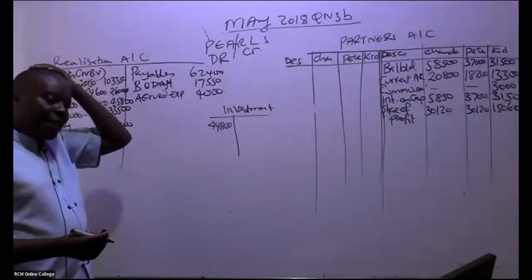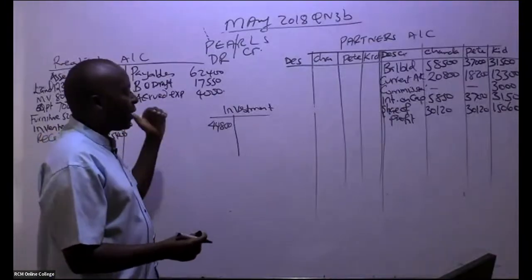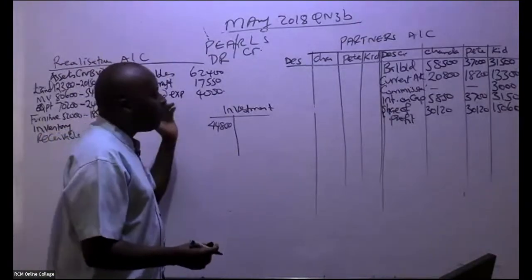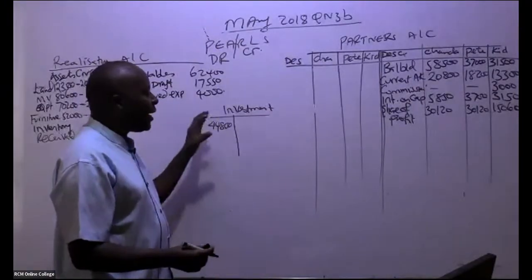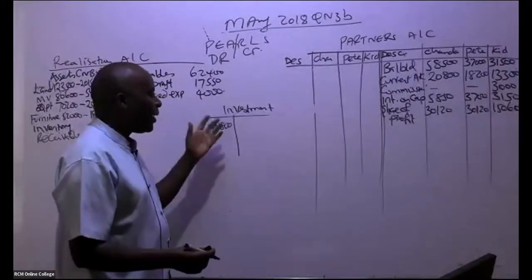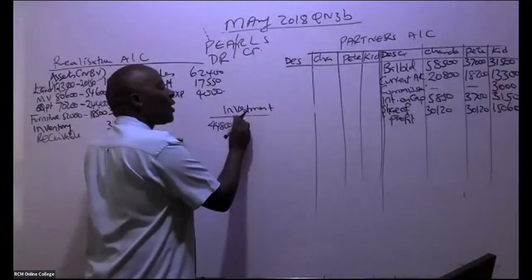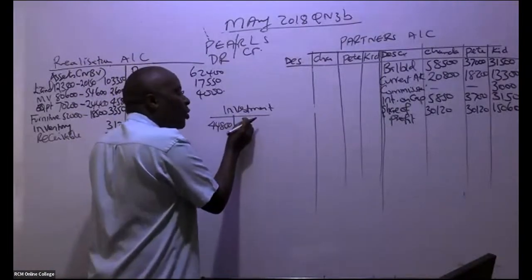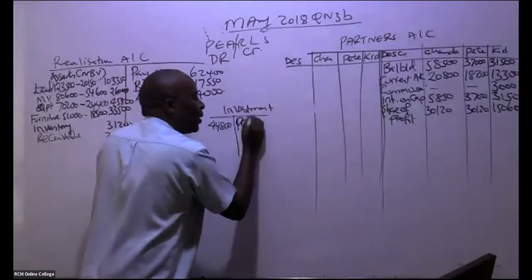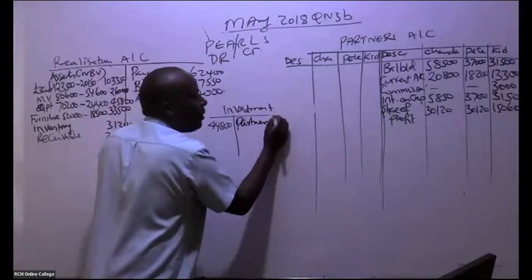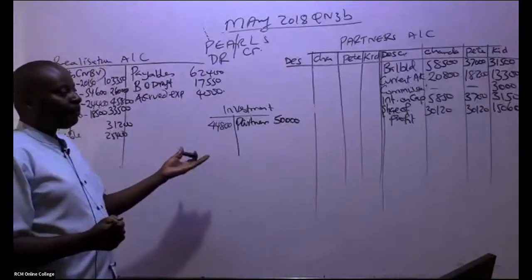But by the time we are selling our partnership to a company, we can see automatically that we were able to transfer this. Let's close this account, because remember this investment went to the partners. So we come here and credit here partners. But how much are we crediting? Remember the whole account is supposed to be 50,000 because the market value is 50,000.